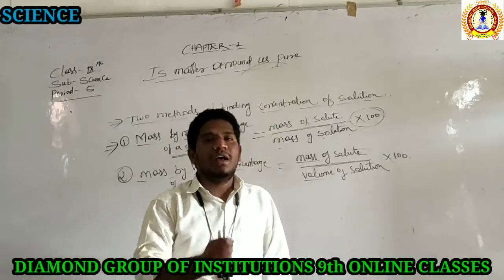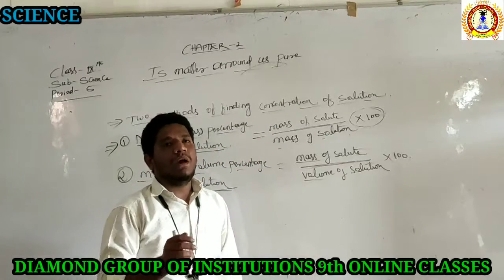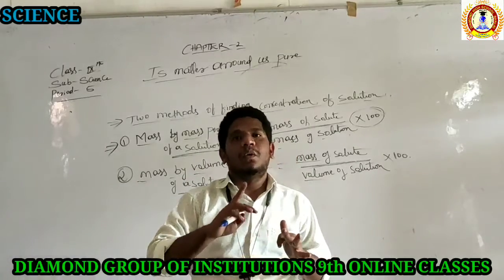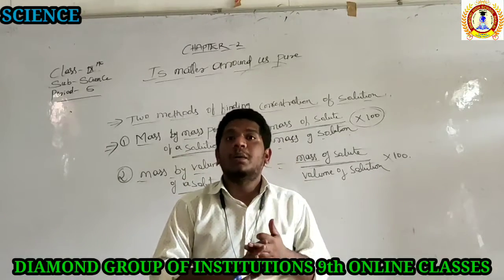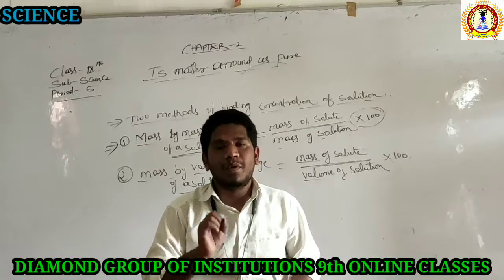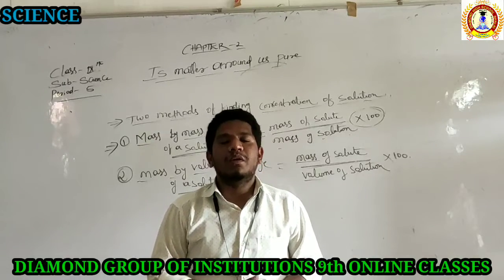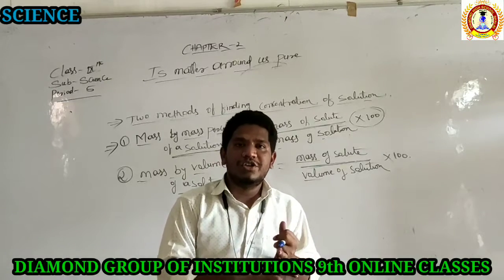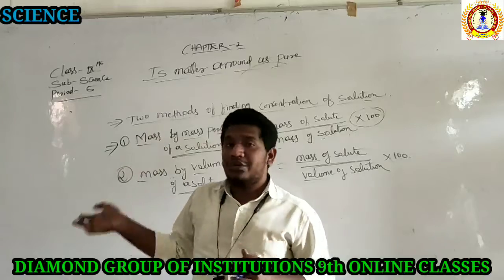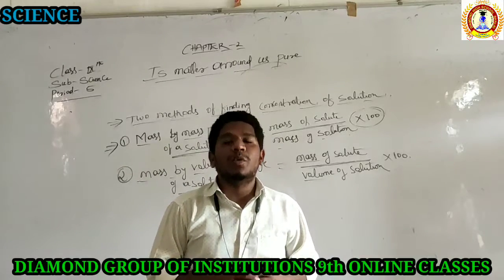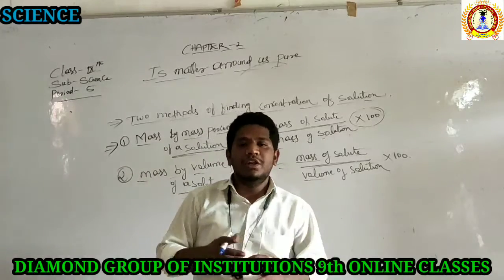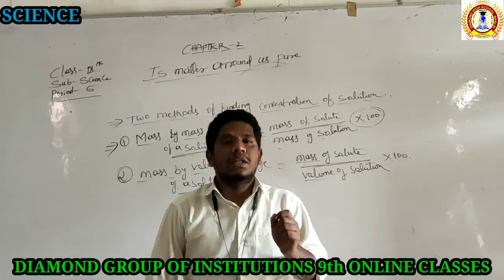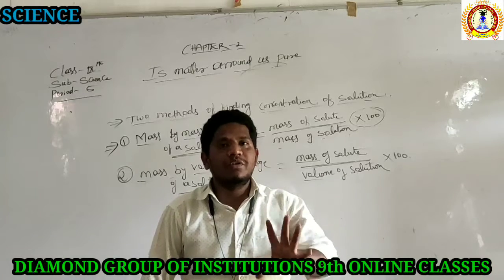So in today's class we discussed very important things about the solution: what is the solvent, what is the solute, and what are the properties of the solution. They are very important. There are 5 properties. Revise them one more time, that will be very important for you. We also discussed the concentration of the solution, the methods of finding it, and solubility. Today the most important topic is the properties of the solution. There are 5 properties of the solution.